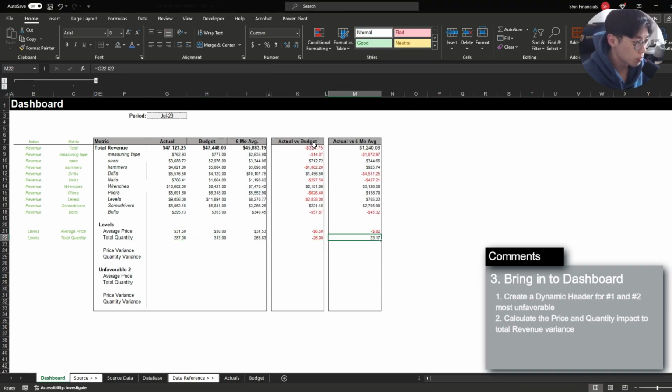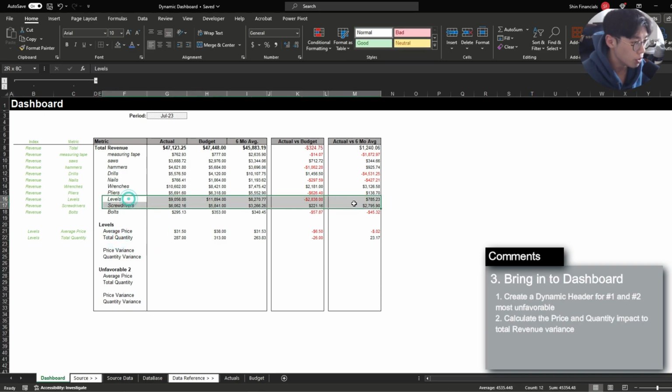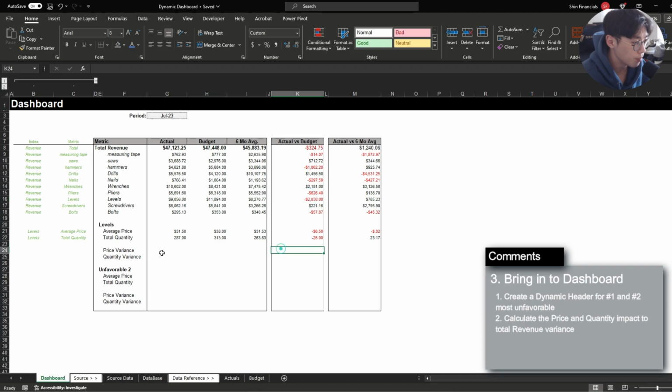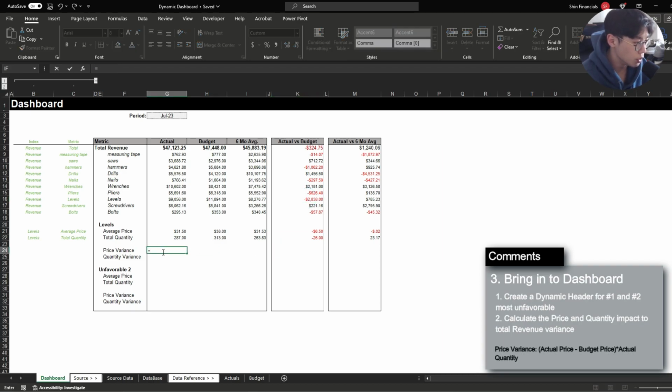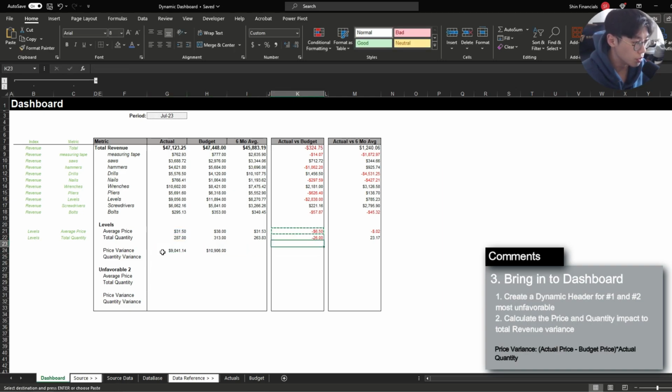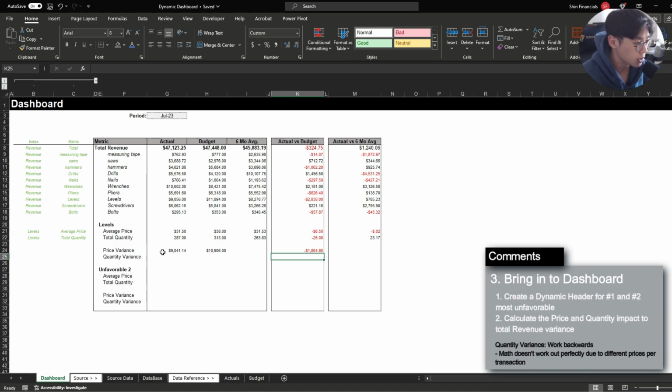Like this. And now for the price and quantity variance, we really want to assess how each of these variances contributed to the total revenue variance of 2.83K here. So for the price variance, what we want to do is the average price times the total quantity, and then calculate the difference. And then for the quantity variance, you just want to do reverse math because each transaction had a different average volume, and the math doesn't really work out perfectly in this kind of scenario.